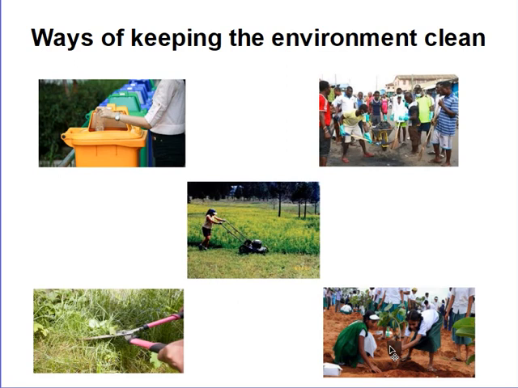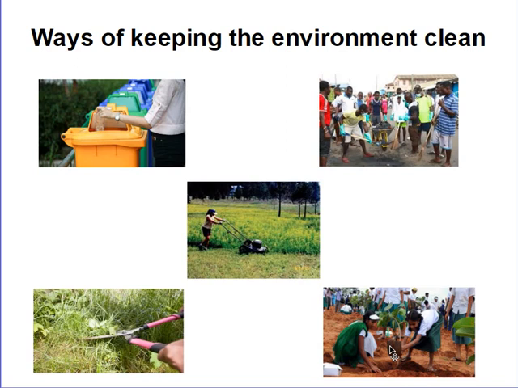So kids, we have learned a lot today. The meaning of environment, types of environments. Remember that we said we have two main types of environment. Don't forget.